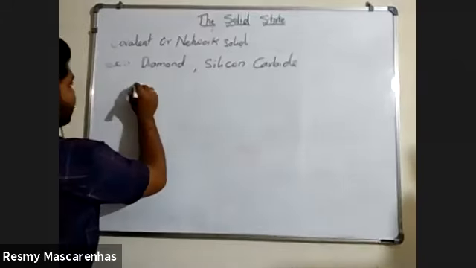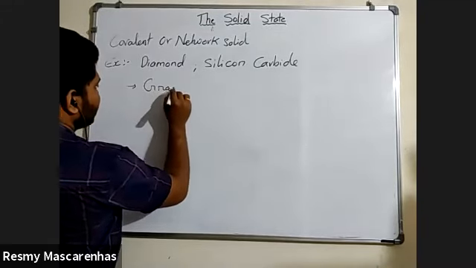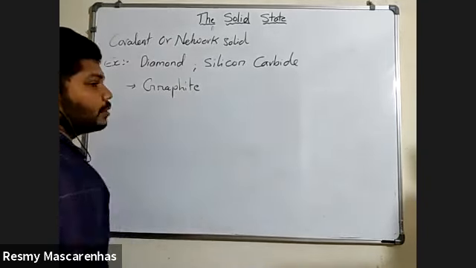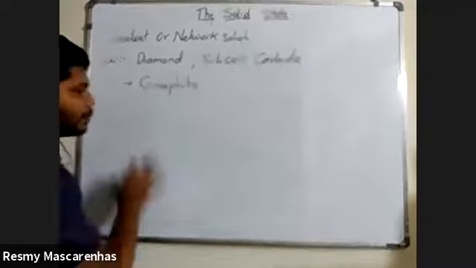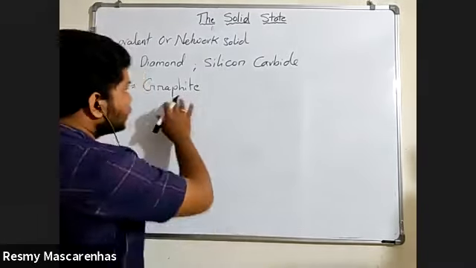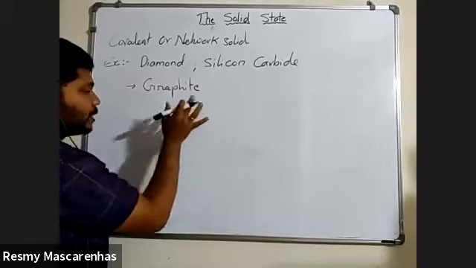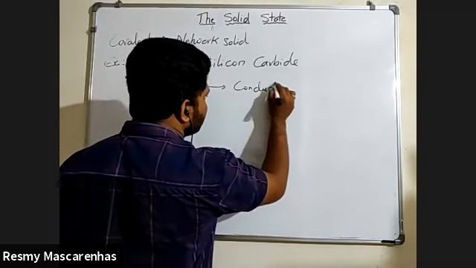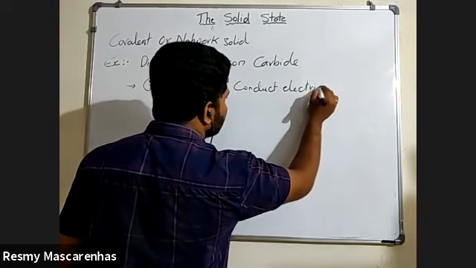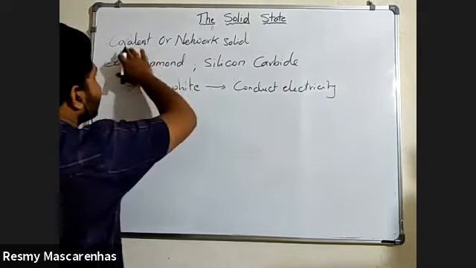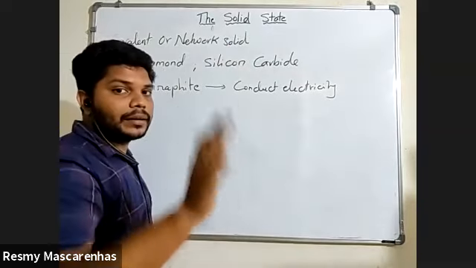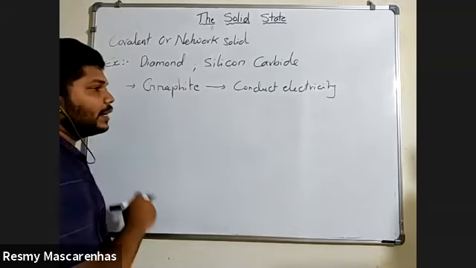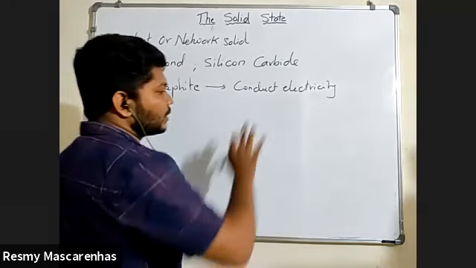But here one more example is there, called graphite. Graphite is also an example of a covalent or network solid, but this is an exception. This is a covalent solid, graphite, but this is an exception. What is that exception? It conducts electricity. Remember this. Overall, covalent solids are bad conductors of electricity, but under covalent solids, graphite is the one example which conducts electricity.